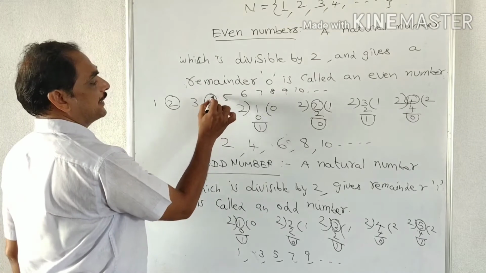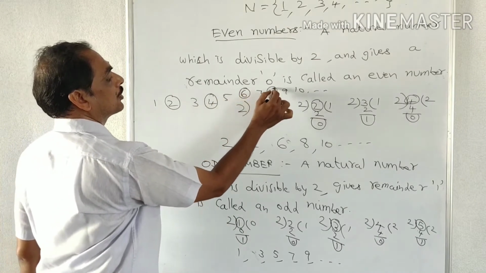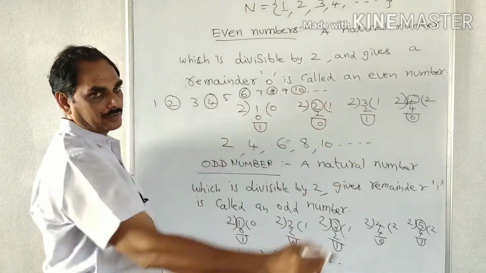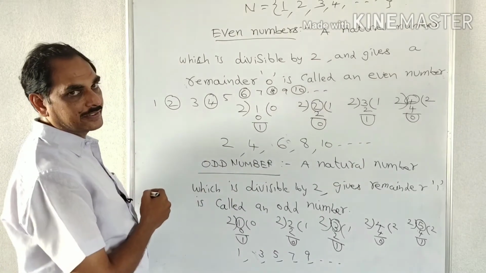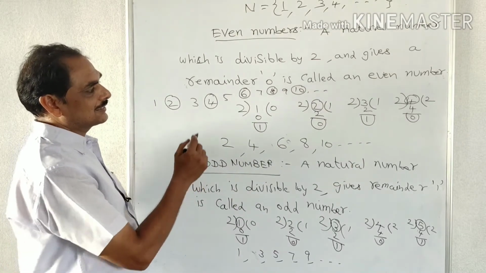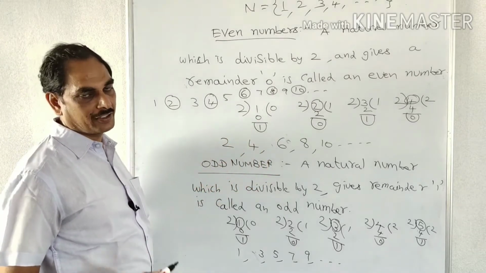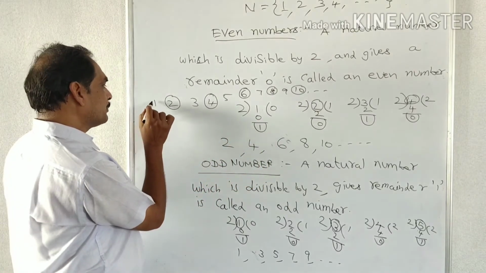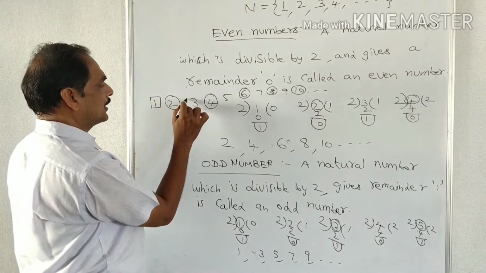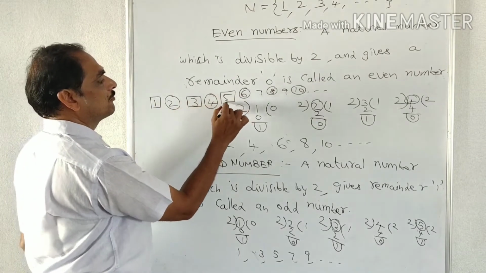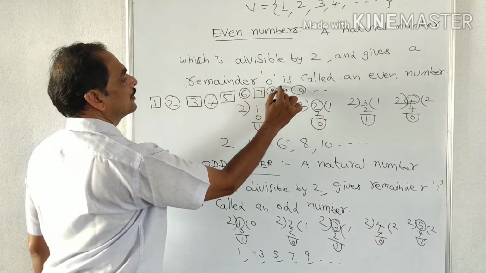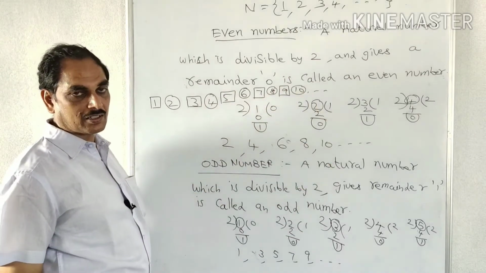This is the first even number, then second, third, fourth, fifth and so on. So the even numbers are 2, 4, 6, 8, 10 and so on. And the odd numbers are 1, 3, 5, 7, 9 and so on.